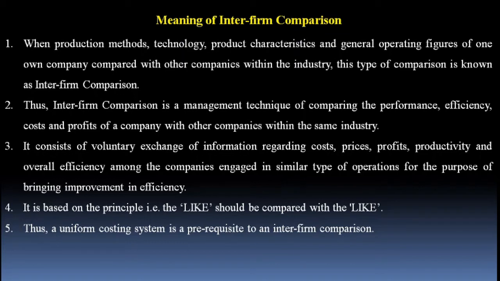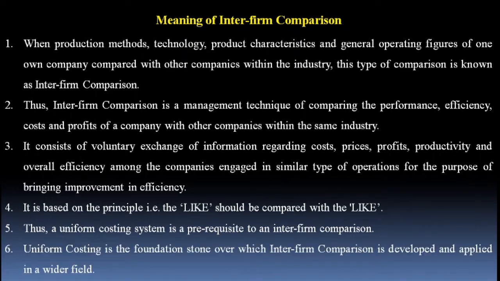Uniform costing is a system of costing, and interfirm comparison is a management technique of comparing one company's achievement with another company for identifying their strengths and weaknesses and for further improving their operations. Uniform costing is the foundation stone over which interfirm comparison is developed and applied in a wider field. I could define this point like this: if uniform costing is the father, then interfirm comparison is its son.